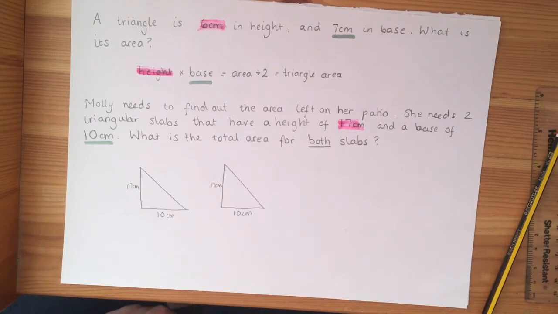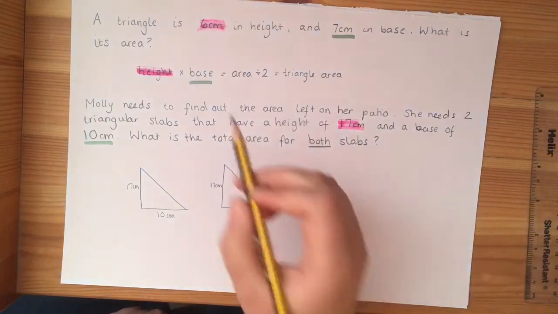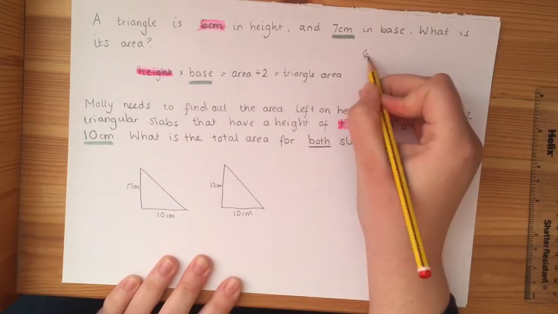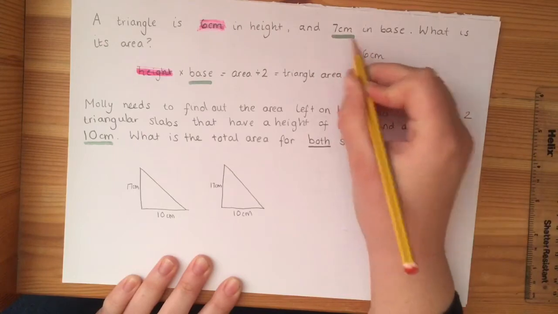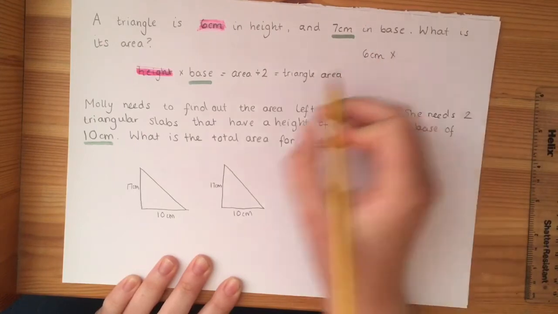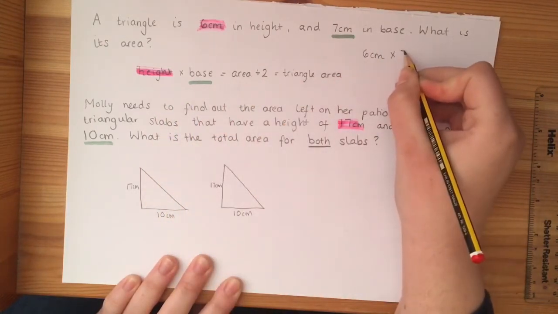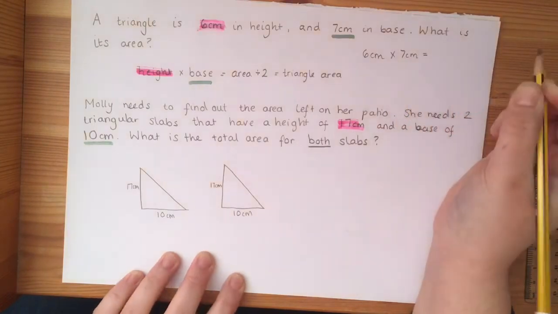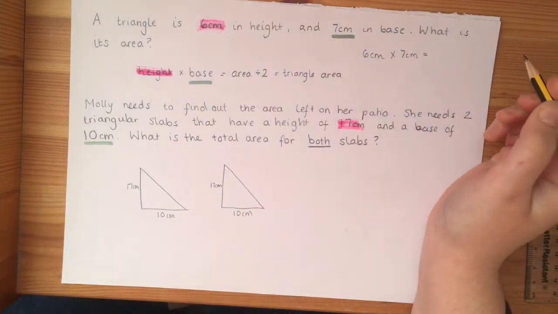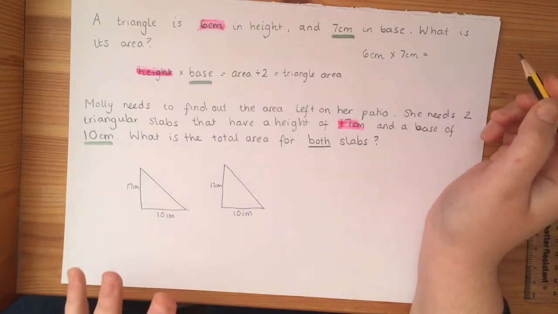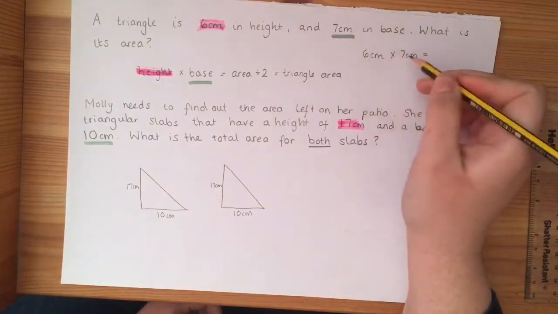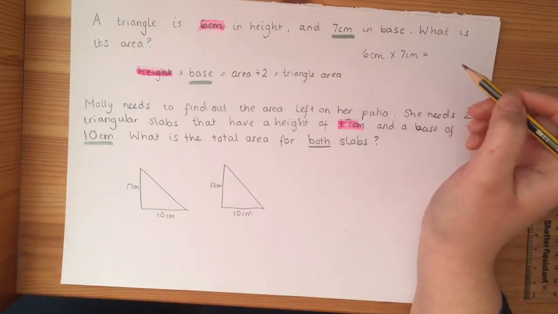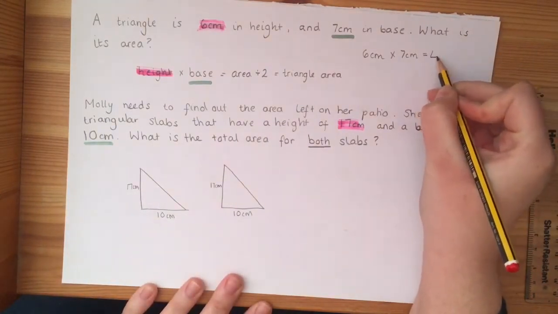Okay, let's have a look at these questions then. So we'll start with the first one up here. So we've got a height of 6 centimetres and a base of 7 centimetres. So we're going to times the height by the base. Okay. So I'm terrible with my 6 times tables. I always have to know the ones that are before it. So I know that 6 times 6 is 36. So I'm going to add another 6 to that one, which I know is 42.